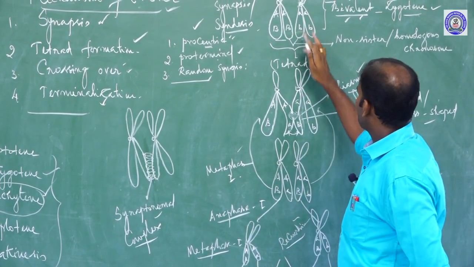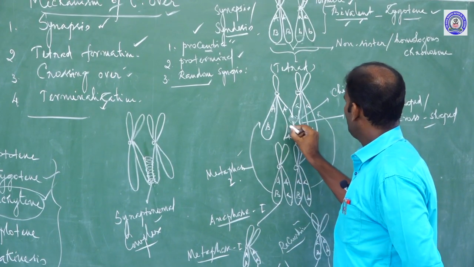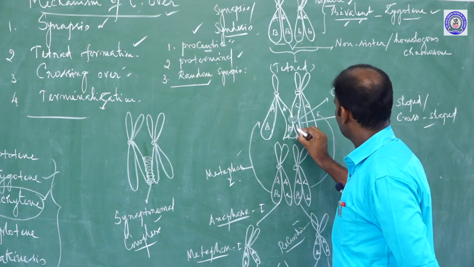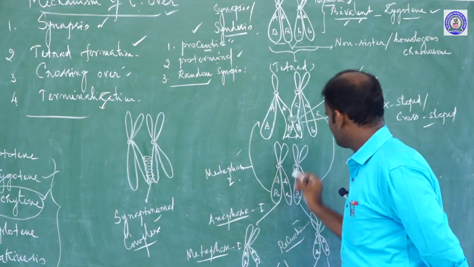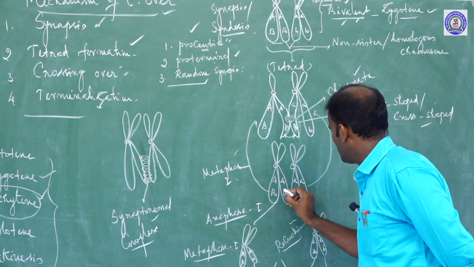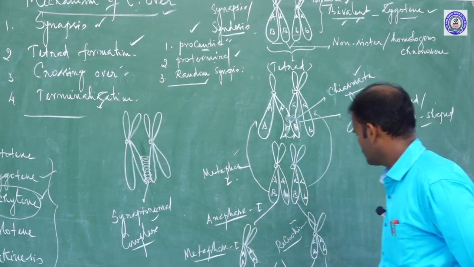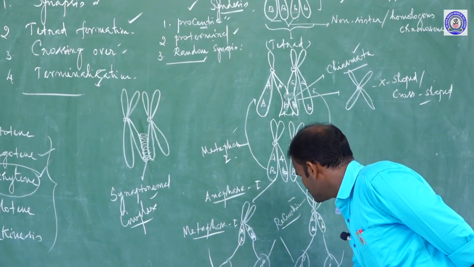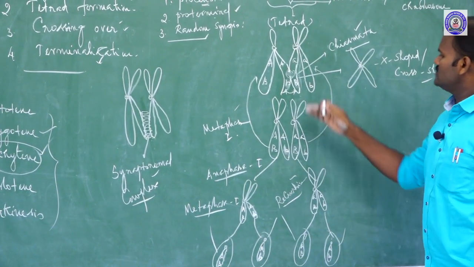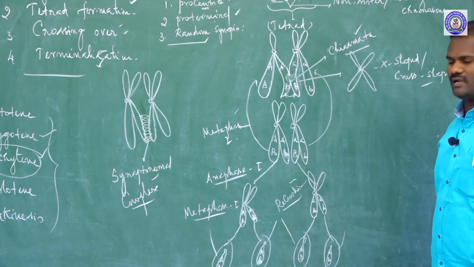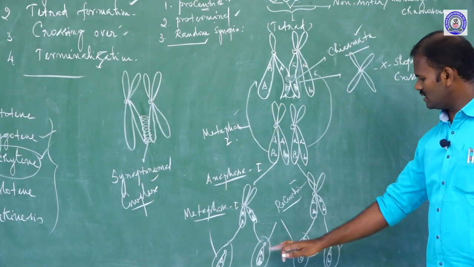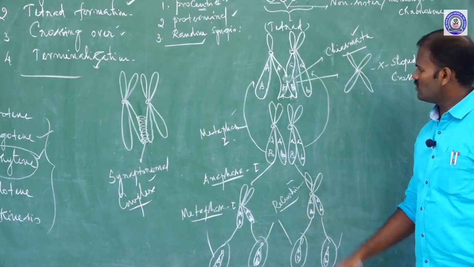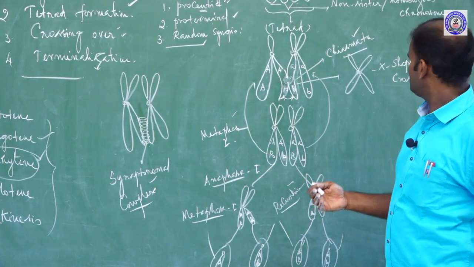Small correction. Here small b. Here capital B. Capital B. Small b. Small b. Here small b. Yes. As a result, 4 gametes are formed. Among these 4 gametes, 2 are original and another 2 are recombinations. So that is crossing over. Next we are going to discuss the types of crossing over.